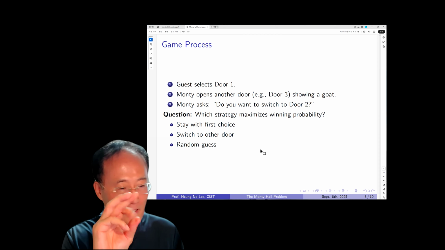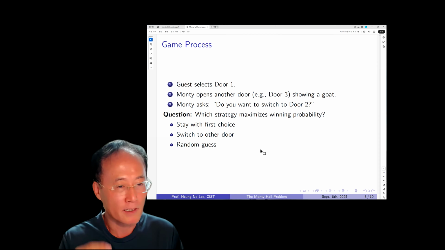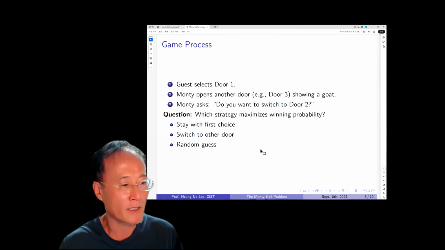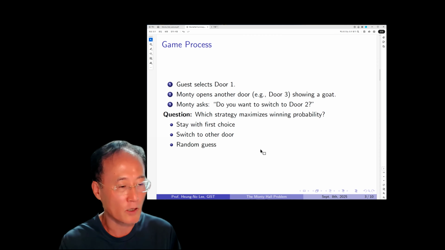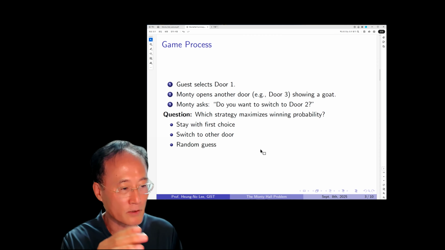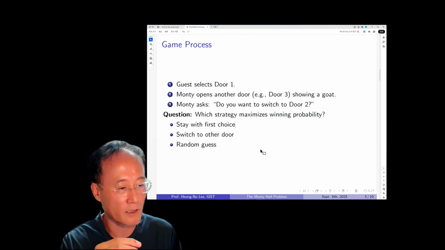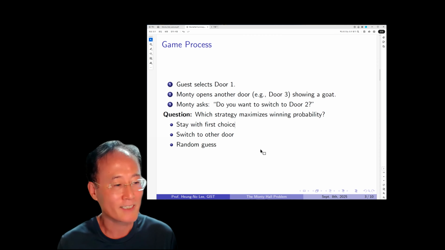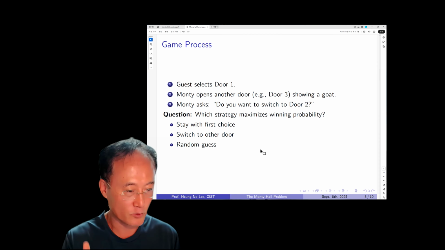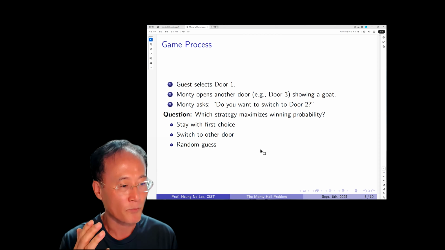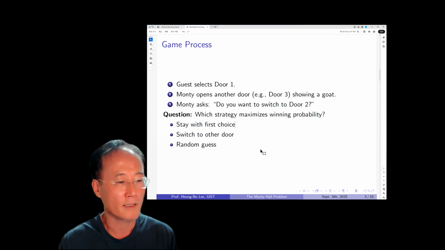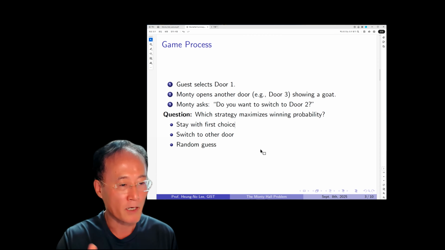So this depends upon the conditioning that his first choice was wrong, and that the first choice was wrong has a two-thirds chance. Once the guest makes the conditioning that his first choice was wrong, then it becomes a sure event,